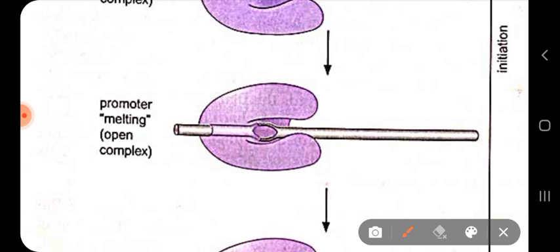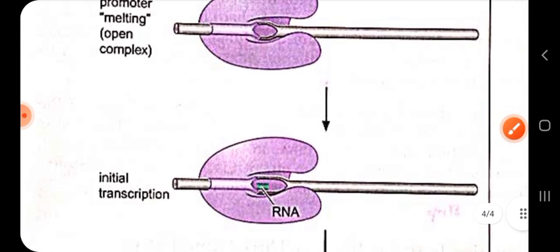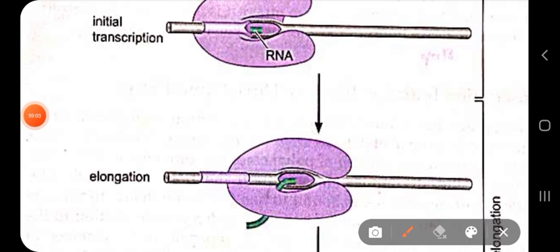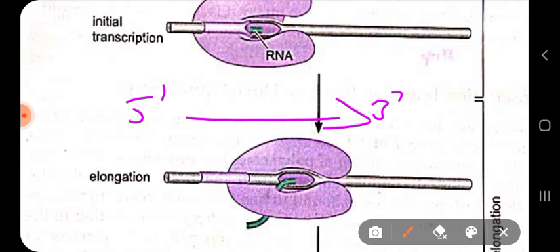Then during elongation, what happens? It synthesizes RNA. And during that time it also does other functions, like it unwinds the DNA from the front, because it is moving in the 5 prime to 3 prime direction. Just like DNA polymerase, RNA polymerase can also add nucleotides to the 3 prime end, but unlike DNA polymerase, RNA polymerase does not need any primer. They don't need any primer.